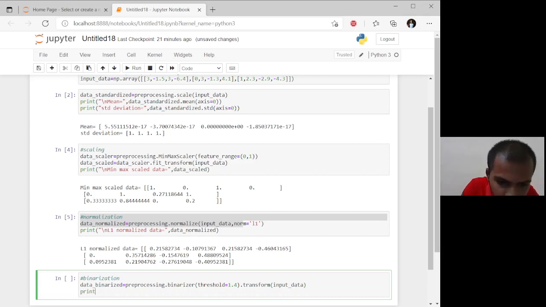Next, enter print. Here we go, output command print, that is binarization data, sorry. So binarized data is equal to data binarized. Next, let's run this.